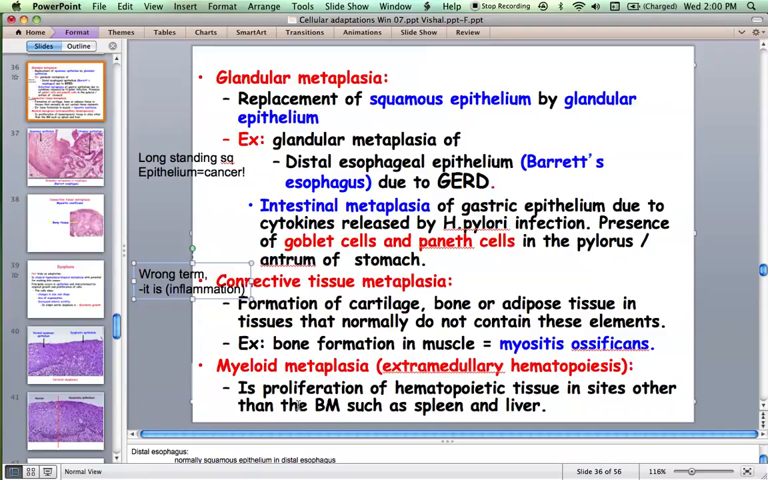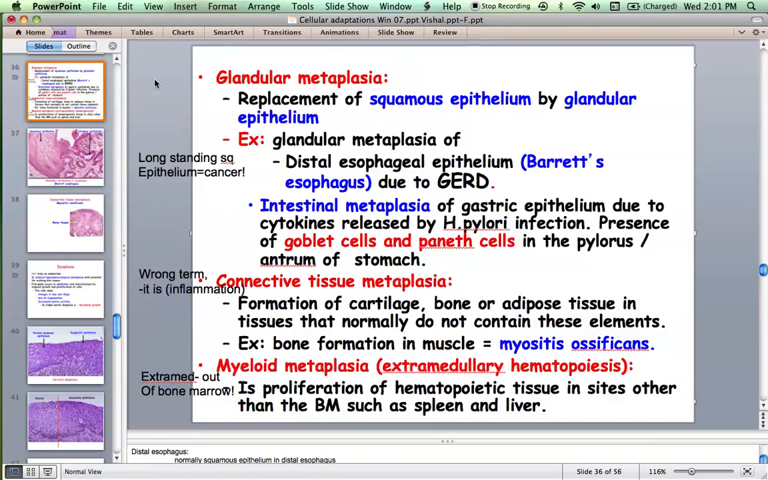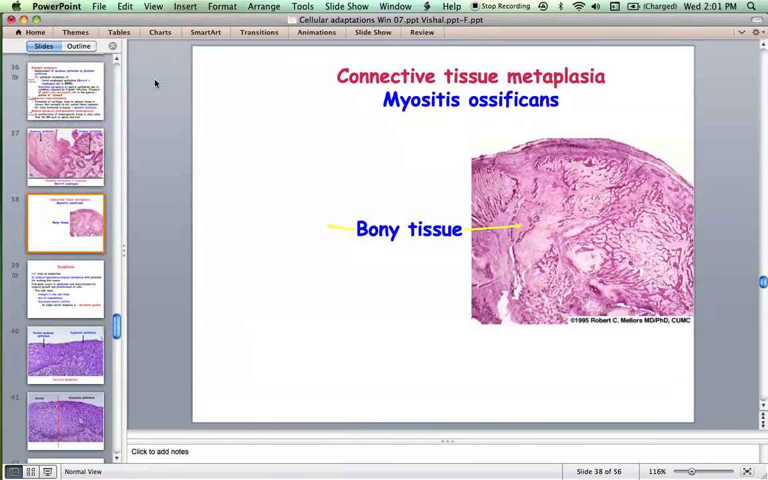Myeloid metaplasia, already discussed. If you see hemopoietic tissue in spleen or liver, that means it is myeloid metaplasia. It's also called extramedullary hematopoiesis. Medullary means bone marrow, so extramedullary means hematopoiesis outside the bone marrow. This is Barrett's esophagus. This is the lower one-third of the esophagus. You can see here this is squamous epithelium, which is getting replaced by glandular, columnar epithelium, which is growing here. This is myositis ossificans. You are seeing bone osteoid in the skeletal muscle.